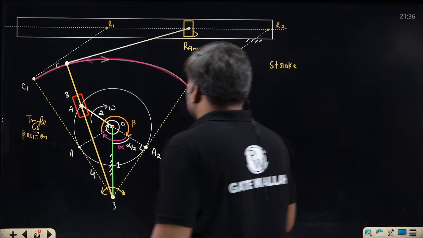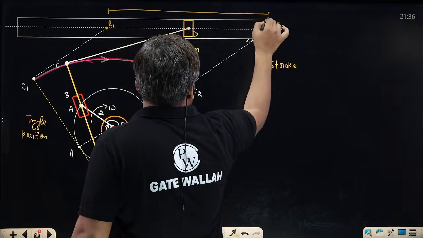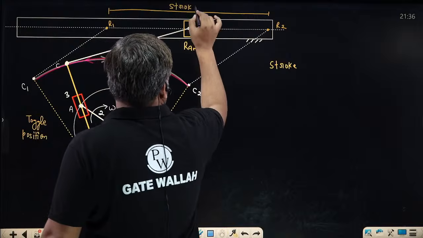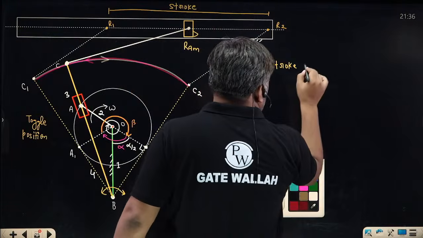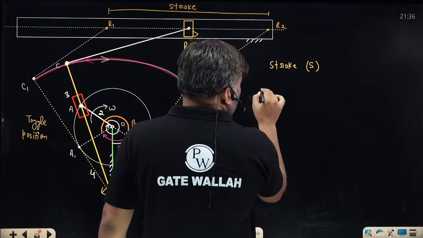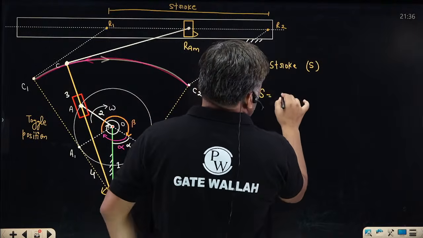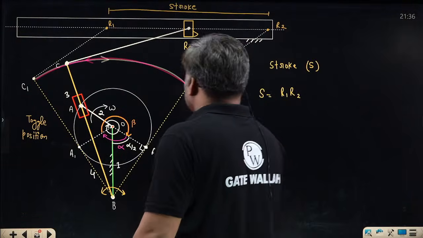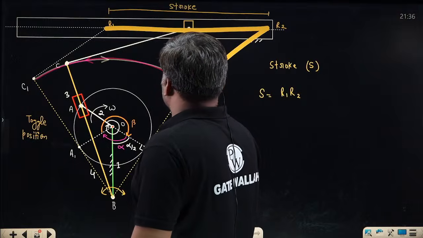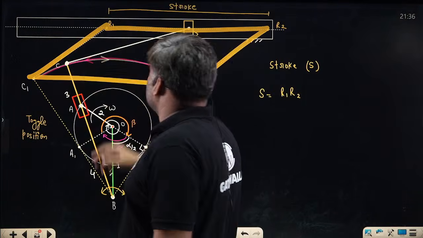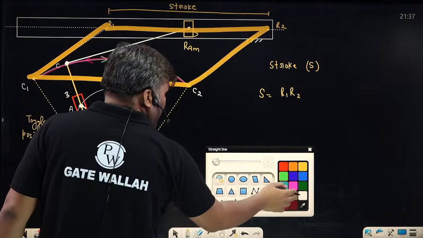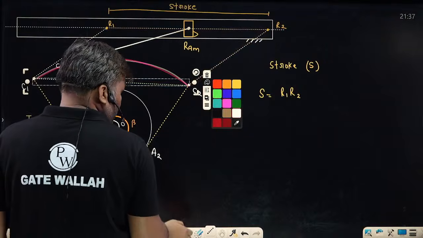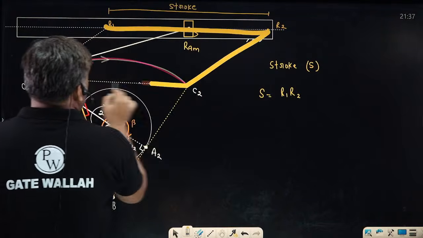Stroke. Sir, from R1 to R2, this is your stroke. This is the stroke का value. Stroke को I am writing as S. What is the value of stroke? Stroke can be written as, it is nothing but R1 R2. अच्छा, R1 R2, if you look closely, so this is a parallelogram linkage. This is a parallelogram. है ना? If I connect this C1 C2 dimension like this, so you will see that this is actually a parallelogram.